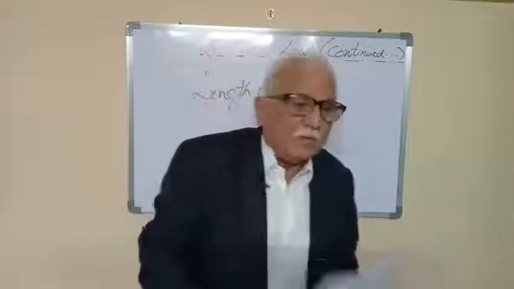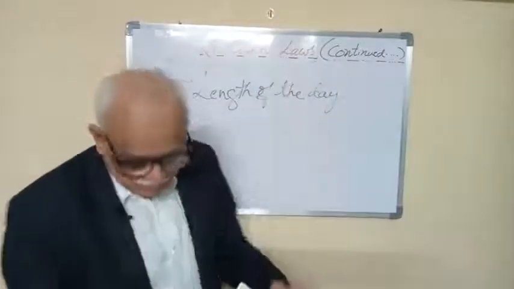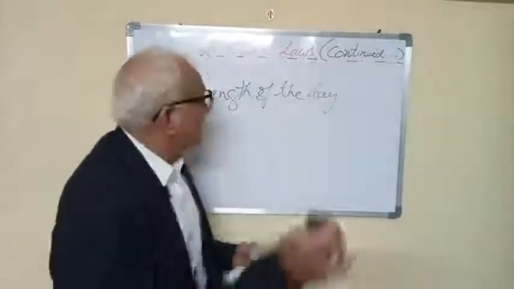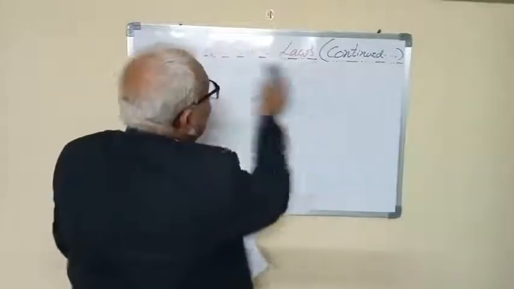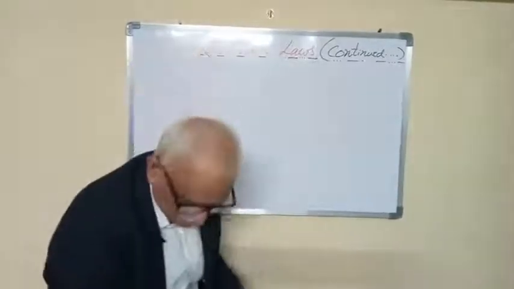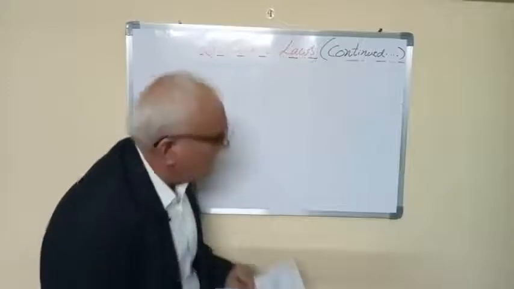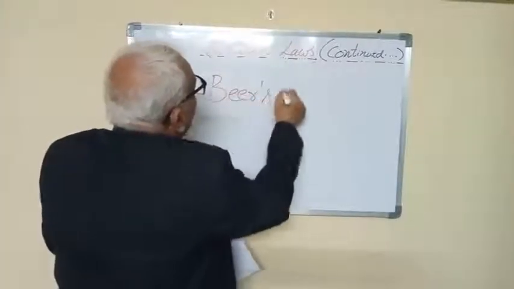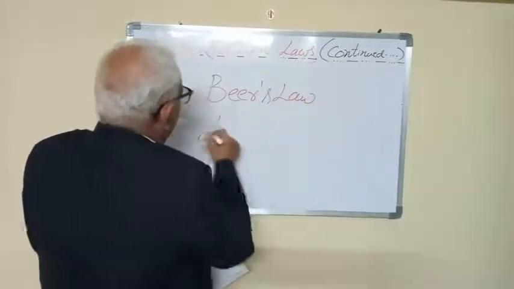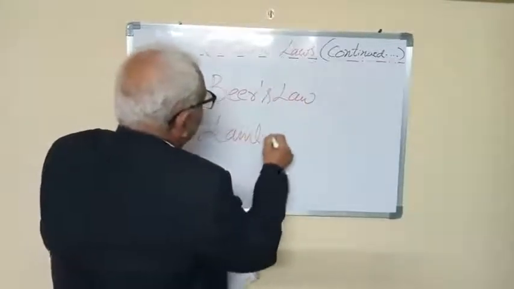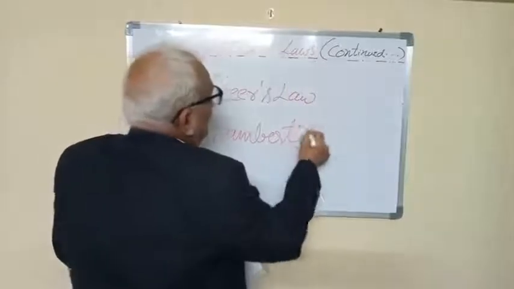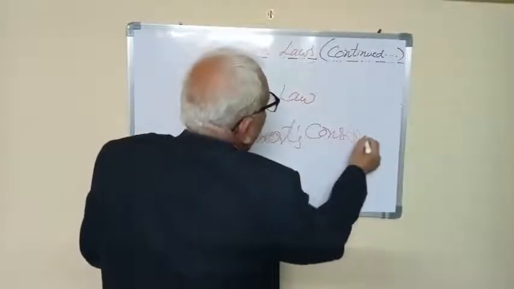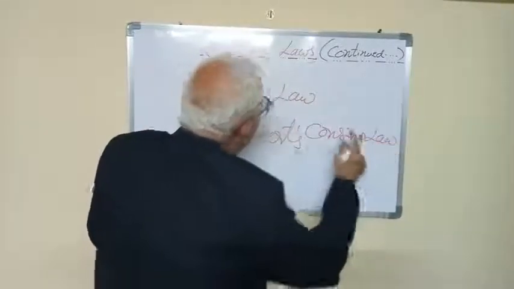Now, so far we tried to understand what is the solar constant and what is the day length. Now there are two more laws in this class which I would like to enlighten you. The next law is the Beer's law, and the next one is the Lambert's cosine law. These two are very, very interesting.